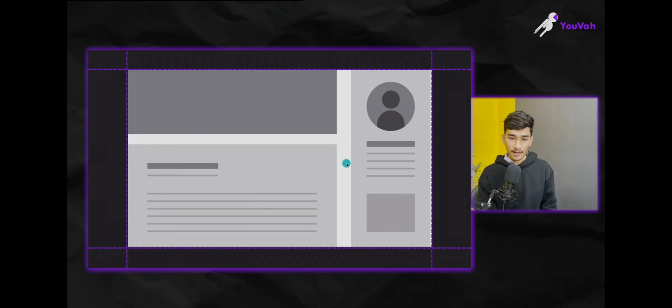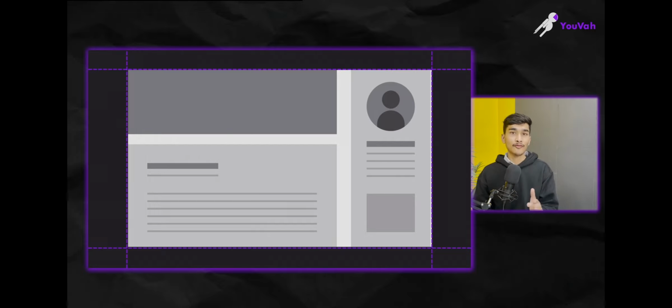All right. Why do we leave it? Because we don't want our design to look very cluttered. So that's why we will give some spaces in between, just to let the audience know that there is some breathing space, so that they will also not get confused while reading, and it will be very clear.